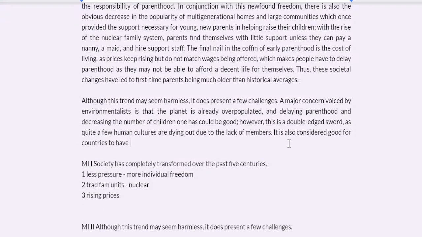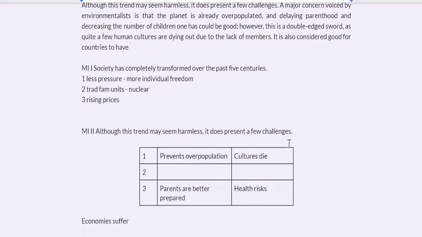Let me see. It's considered good for countries to have, let me see. I don't know. Maybe I'll just look at this first. I don't know about that. Maybe I'll just take this. It's considered good for parents. Yeah. Parents to have life experience, right? Enough life experience and feel well prepared before they become parents, or people to have enough life experience.